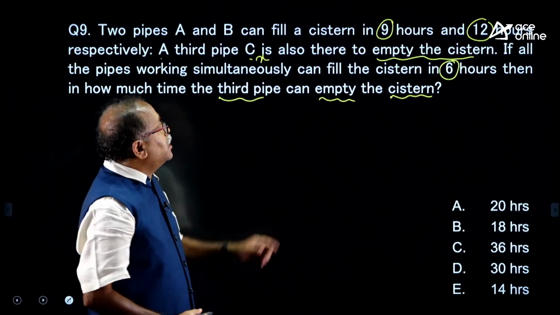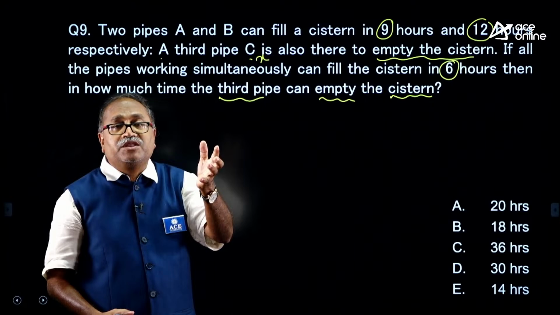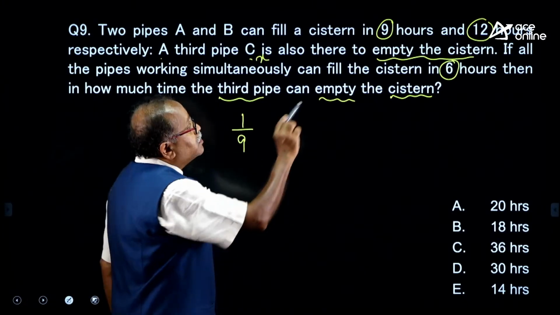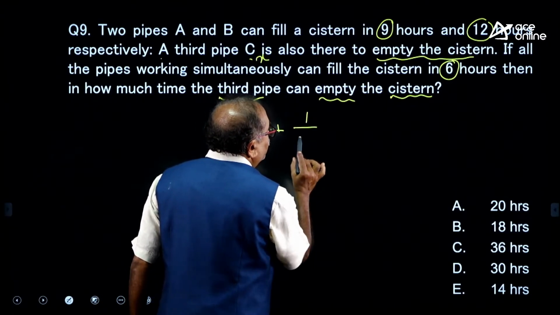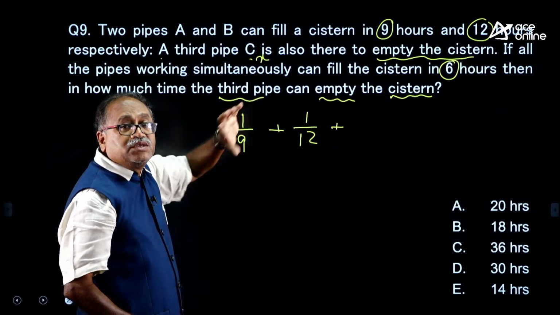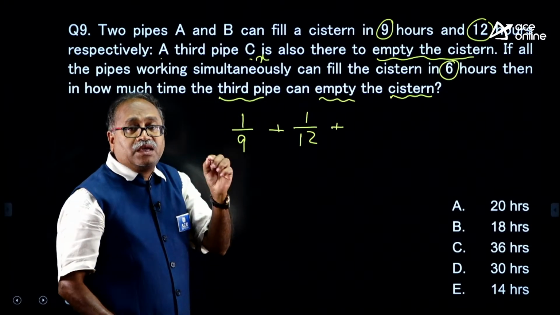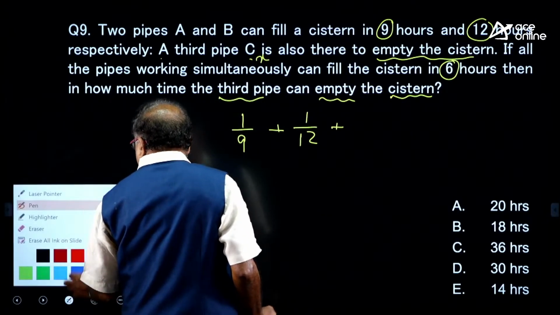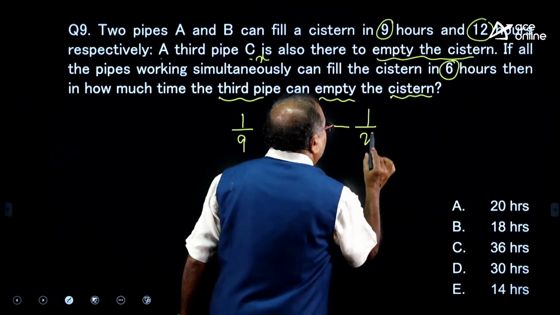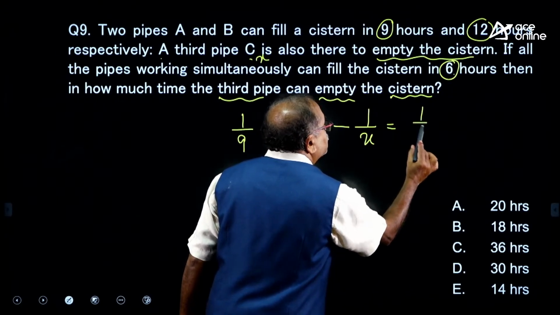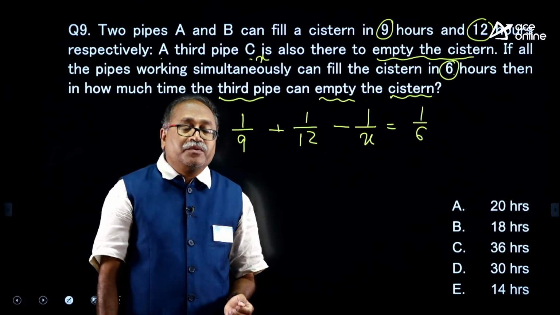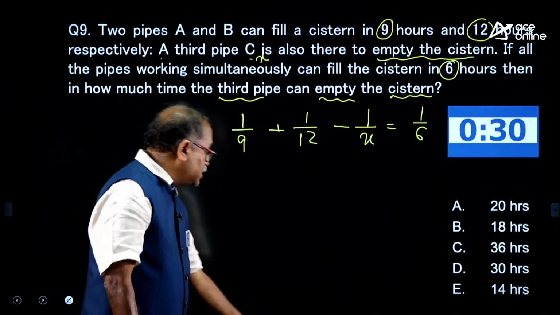Yes, my dear friends, I will go with the fraction form method over here. In 1 hour, the first one will fill 1 by 9. In 1 hour, the second one will fill 1 by 12. In 1 hour, C can empty 1 by X, because it can empty the whole tank in X hours, as I assumed. So, this is minus. It will empty the tank, therefore it is minus 1 by X, and the total time taken is 1 by 6. The moment you write this, the answer is ready with you, and here I will give 30 seconds for you to answer it, my dear friends.